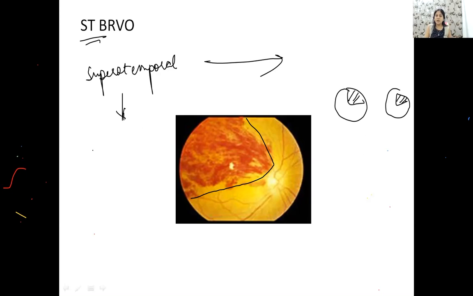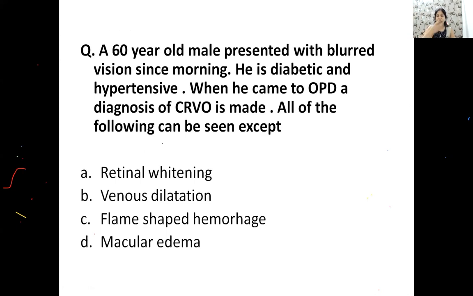So supero का infero बन जाएगा, temporo का nasal बन जाएगा. पेशेंट क्या बोलेगा? डॉक्टर मुझे यहाँ inferonasal part में कुछ नहीं दिख रहा है. ठीक है? There's a field defect, there's a curtain-like defect in inferonasal part of the field. Is it clear to everyone? This is an important question. Where will be the field defect?